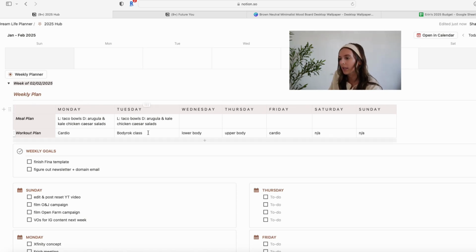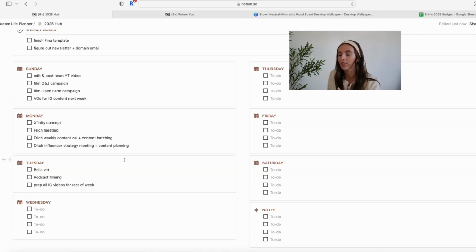I also put my workout plan. I do have a workout class scheduled on Tuesday, so I just built my weekly workout schedule based on that. And like I said, I am traveling, so I'm not going to be in for work Wednesday, Thursday, or Friday. So I only filled out Sunday, Monday, and Tuesday.